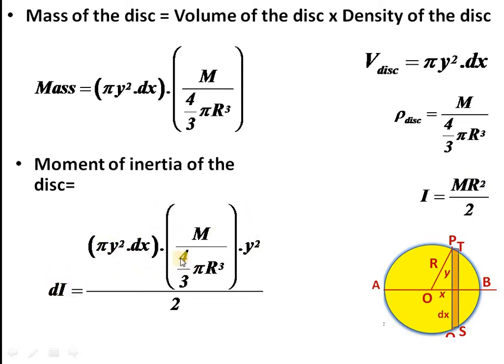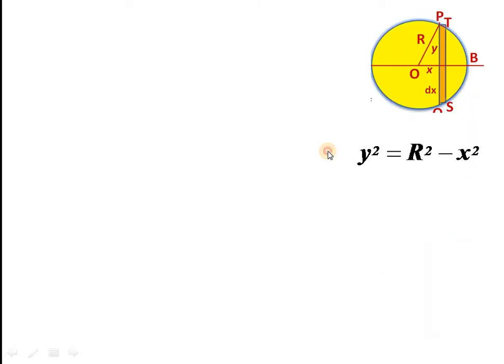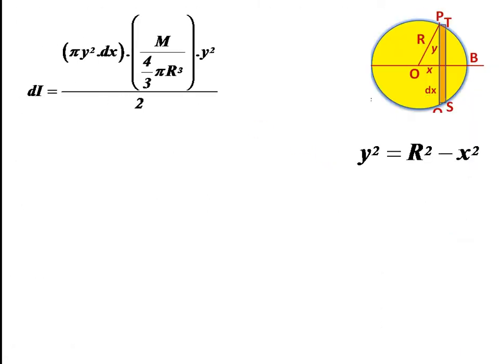Why is it dI? Because it is an elementary moment of inertia of a thin disk. When you calculate the total moment of inertia, we will use the notation capital I. So anyway, this is dI, which we have already written, and from which you can see many terms can be cancelled. Pi is cancelled. On cancellation of many terms, the remaining quantity will be 3m y⁴ dx by 8.